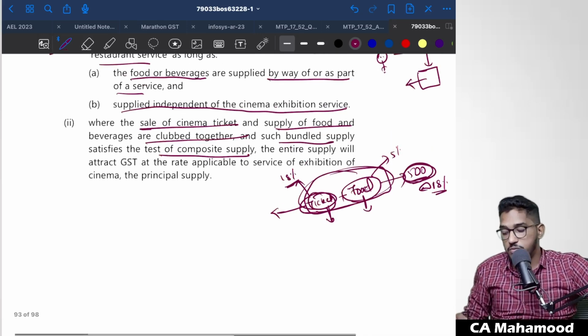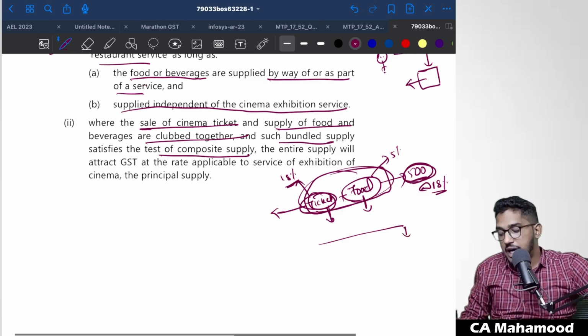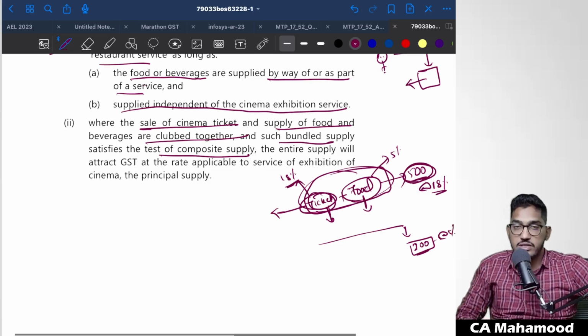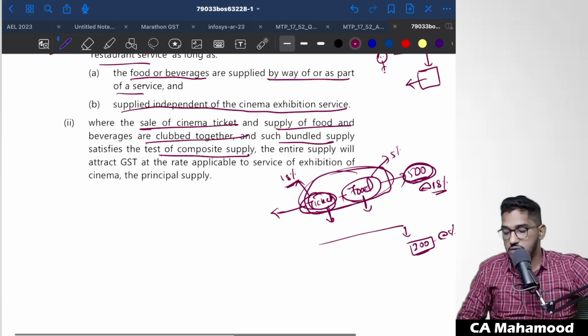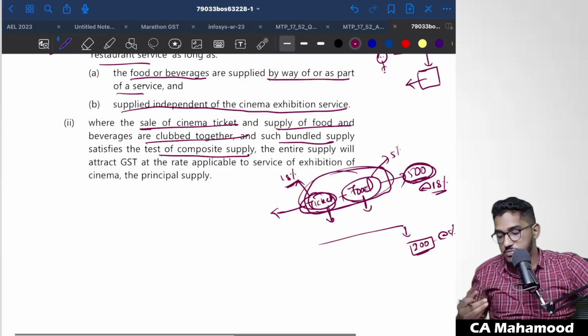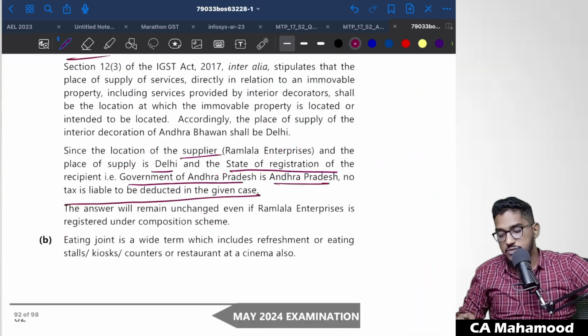Clear? However, if you book the ticket separately, and during the movie you went to the restaurant and ate the food and paid 200 rupees for a samosa and cool drink, now this 200 rupees will attract GST at the rate of 5% only, because it will be treated as restaurant service. Understood? The same thing we have explained in the amendments, so that is the direct theory question they have asked.